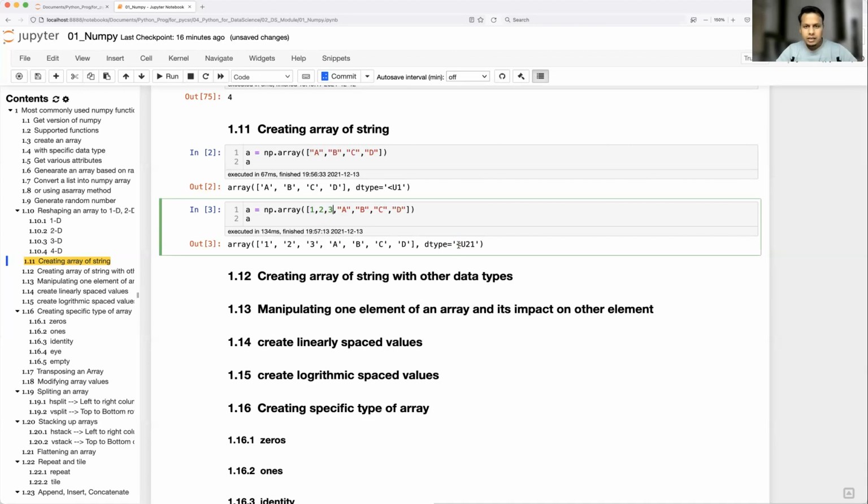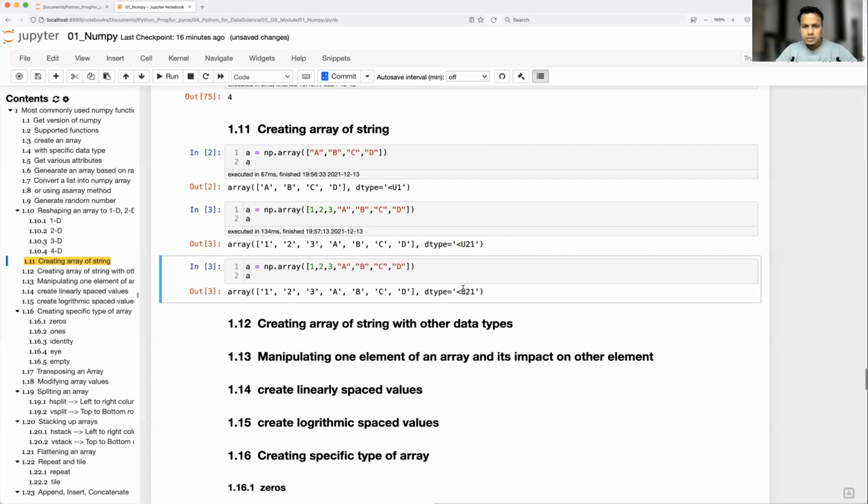Now let's take a look at how you can modify this data type. As I mentioned, this is Unicode and this is a number: how many characters it can hold at once. Assume that I'm giving here A, B, C, D, E, and assume that you have given dtype equal to U, and let's say I take 3.